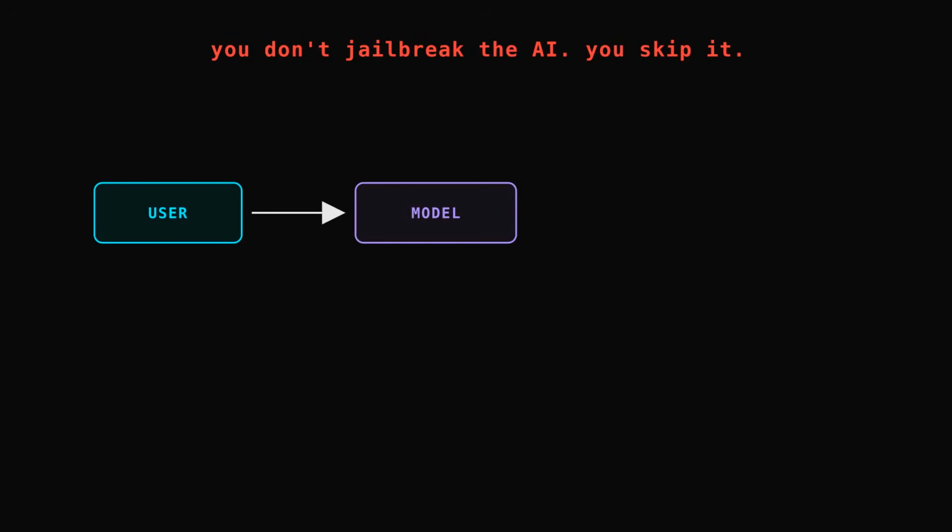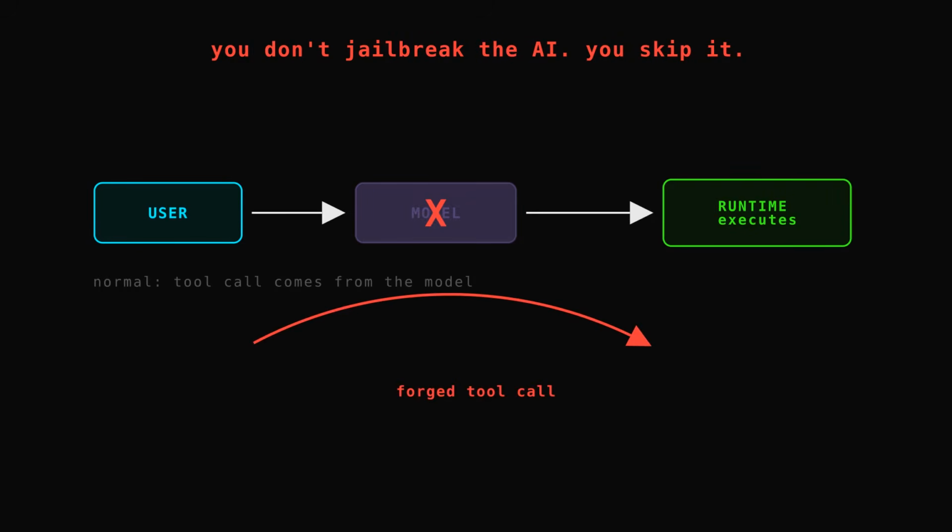Every AI agent works on a simple trust assumption. When the system sees a tool call, a command to run code, read a file, hit an API, it assumes that call came from the model, that the AI decided to do it. Researchers just showed that on several major agent frameworks, you can forge that tool call yourself. You put a block of text shaped like a model's tool call into your own message, and the runtime runs it without ever asking the model.